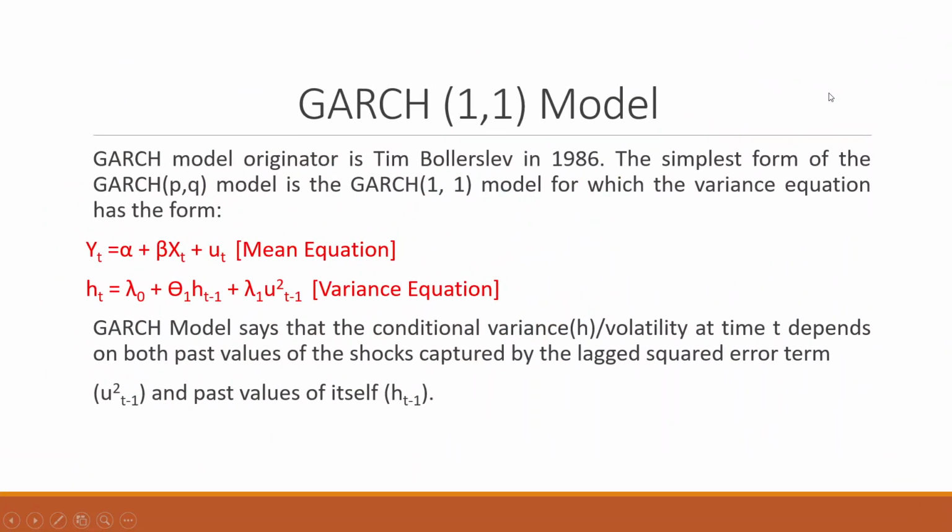Now in the GARCH family, what's the difference? Let's try to understand. The originator of the GARCH model was Bollerslev in 1986. The simple mean equation which we had seen in the ARCH family, yt is equal to alpha plus beta xt plus mu t. Now instead of sigma t square, we are going to replace this with ht.